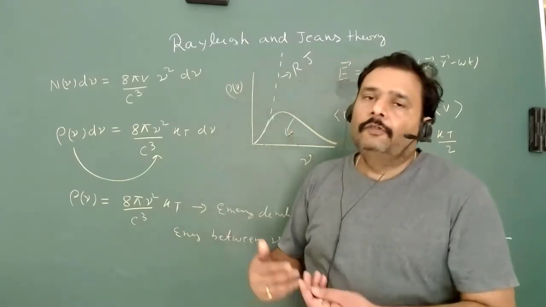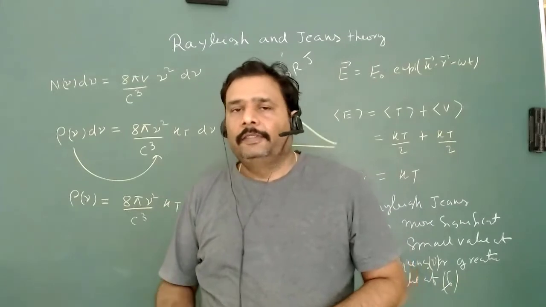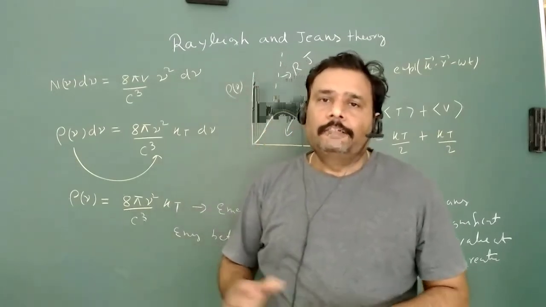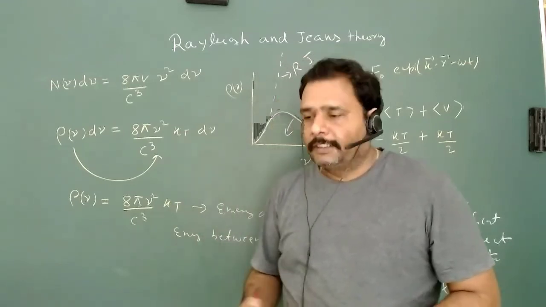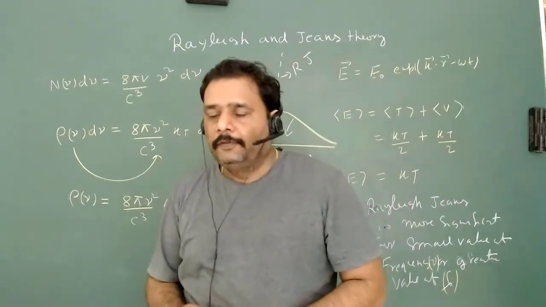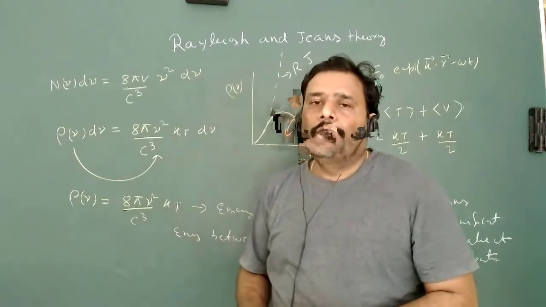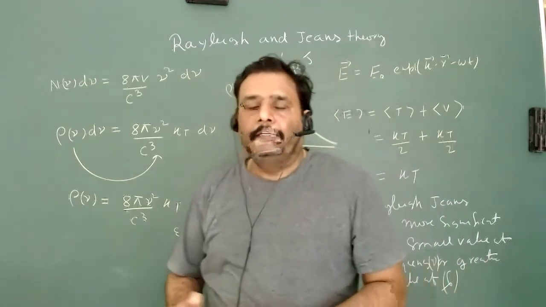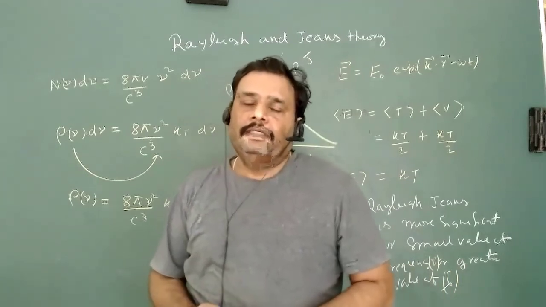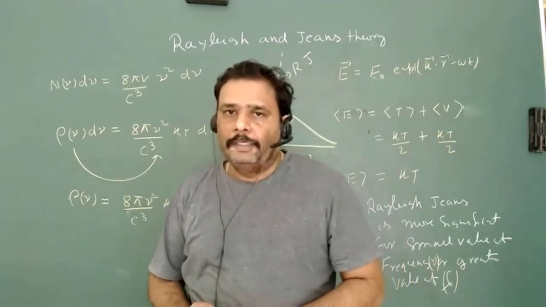So let's go to another theory, and this theory is given by Wien. Let's see what Wien tried to explain, and then we will go to the complete theory of Planck's distribution law, and we will see how Planck gave the complete theory of black body radiation.